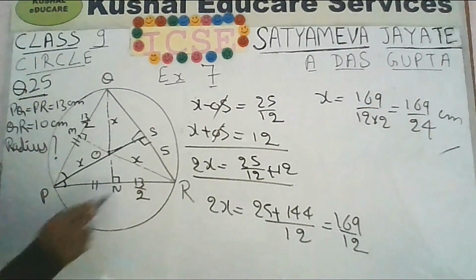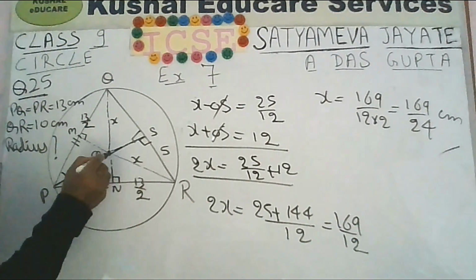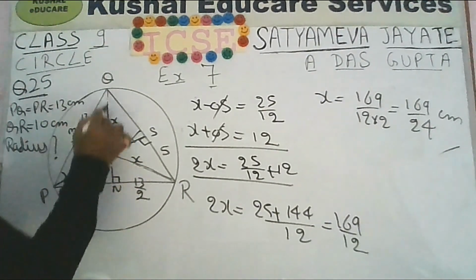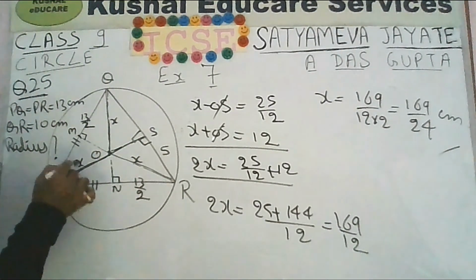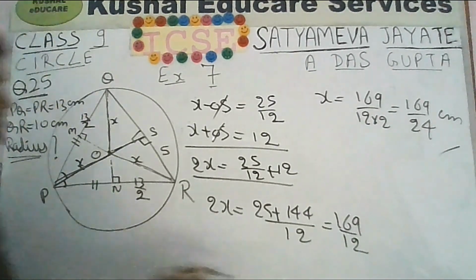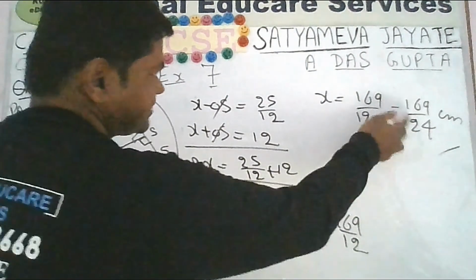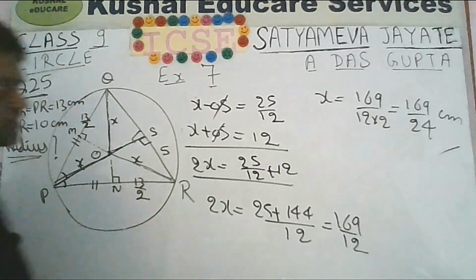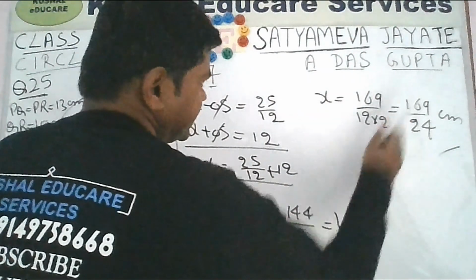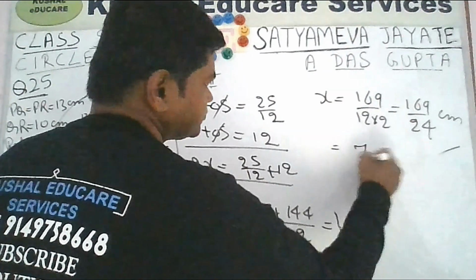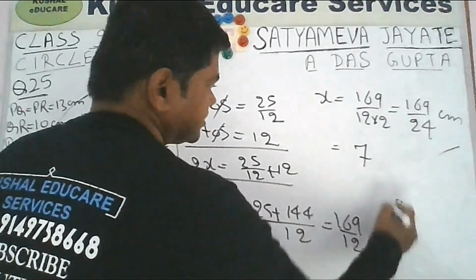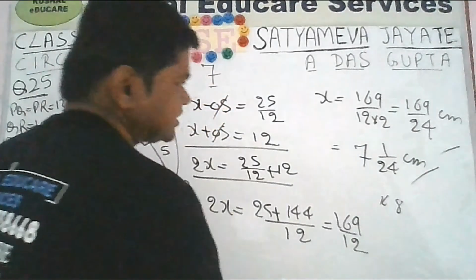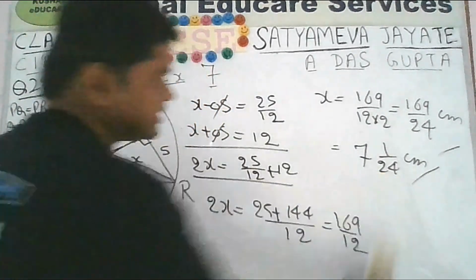now see in the figure, this X is the radius from circumcenter to the vertex. Each of the vertices, this will be X, this will be X, this will be X. So radius will be equal to 169 upon 24. Now the same improper fraction, if you want, you can write it as a mixed fraction. So 24 will not go 8 times, it will go 7 times. 7 4s are 28, 168, 1 by 24. If you want to express in the mixed fraction, then it will be like this.